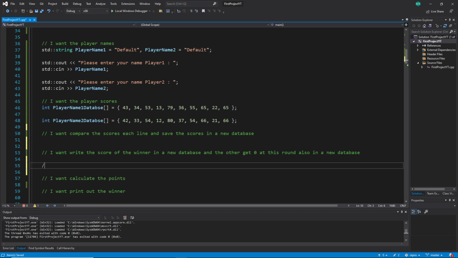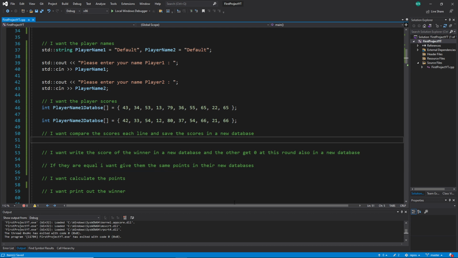Let's write: if they are equal, I want to give them the same points in their new databases, something like that. If they have, for example, two same numbers, let's say 43 and 43, both get 43 in their database. Something as simple as that. Okay, that's okay for my case.